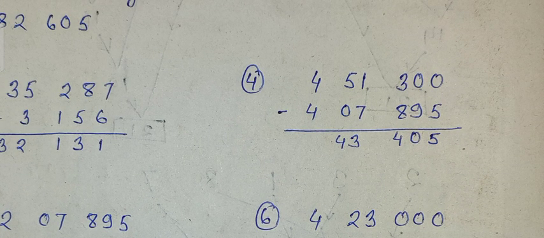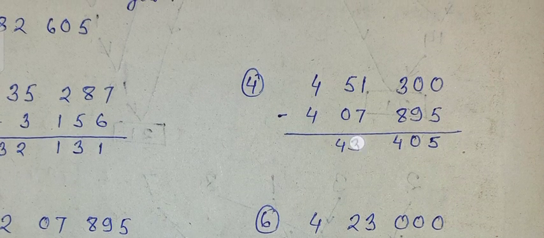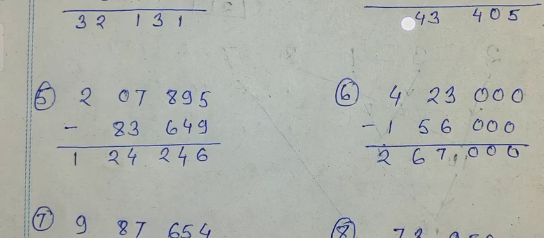Question number 4. A flat costs 4,51,300 rupees. Mr. Murthy wants to buy the flat, but he has 4,07,895 rupees only. How much more money does he need to buy the flat? Okay, simply subtract these numbers and the answer is 43,405.